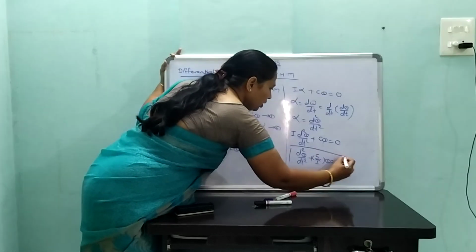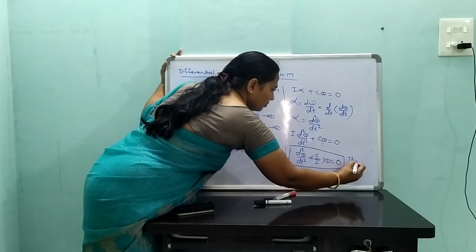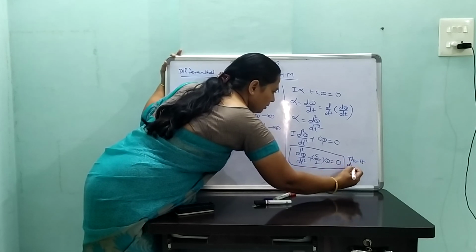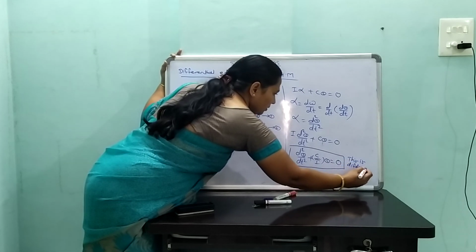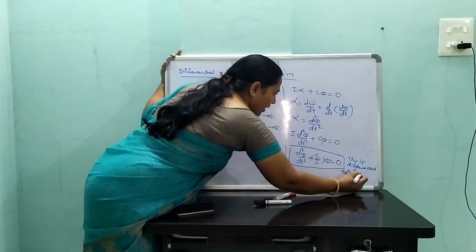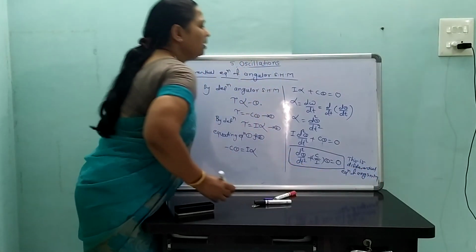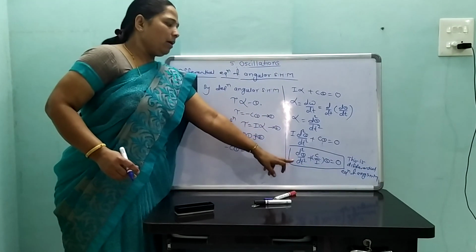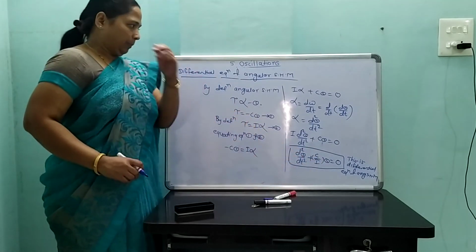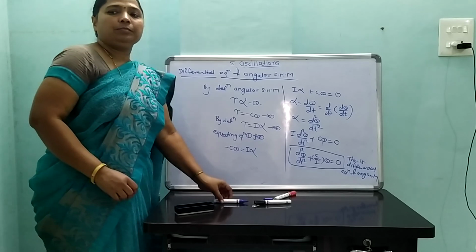This is the differential equation of angular SHM. Write it down.